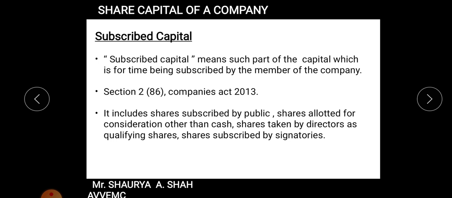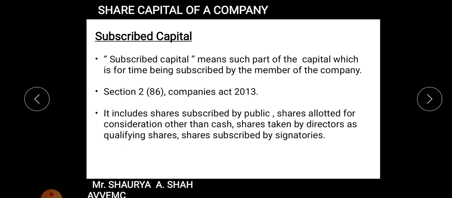So subscribed capital means such part of capital which is for the time being subscribed by the members of the company. Under which section is it? Section 2 subsection 86 of Companies Act 2013, right? Again, I will repeat, authorized capital was section 2 subsection 8, issued capital was section 2 subsection 50, and subscribed capital is section 2 subsection 86, right? I hope it is clear to everyone.